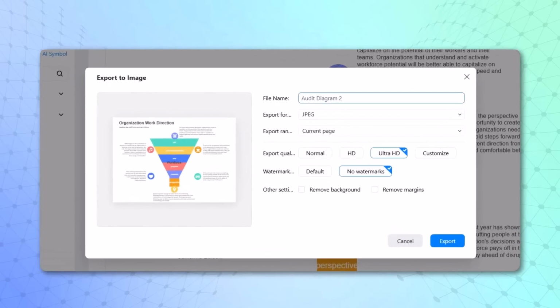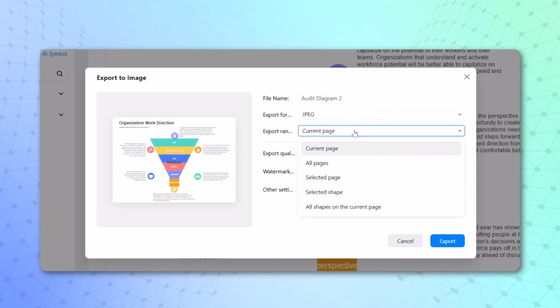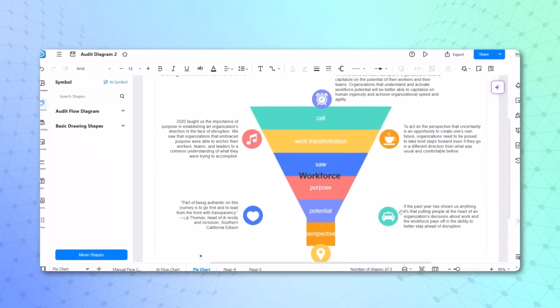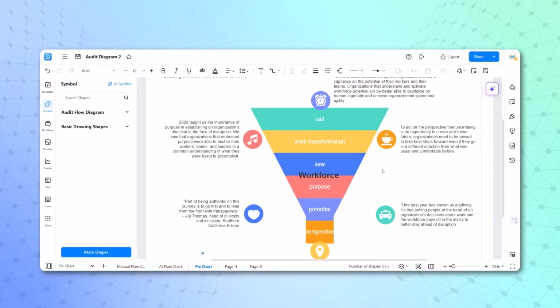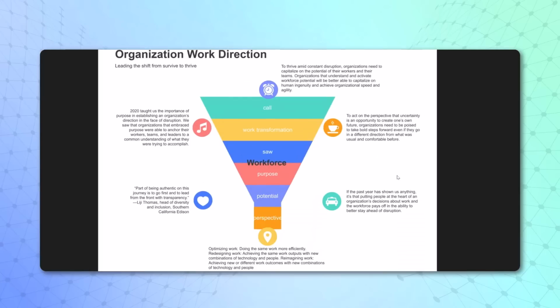Now here it will ask me what's the name of that image, what type of image I want, a JPEG or PNG file, and whether I want the current page or all the pages. So I'll say current page and click on export. Within a few seconds, this will be downloaded as a JPEG, and I can click on this and you can see it is available here. It depends on me how I want to use it. Do I want to post onto LinkedIn, Instagram, or put it into a PPT presentation? Anywhere I can use it.